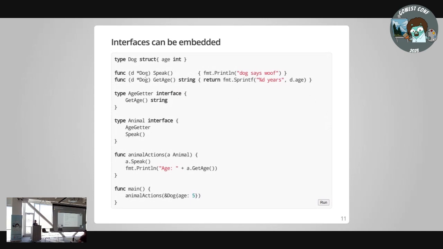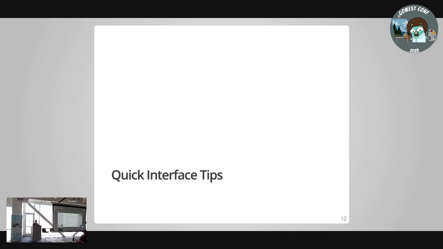So rather than making lots of big interfaces, we'll come back to that, we can describe an age getter, which has one method, and I can describe an animal, simply embed all of the behaviors of age getter into the behaviors of an animal, and an animal can now speak and it can get age. You don't have to make multiple interfaces. You don't have to duplicate yourself, make tiny interfaces, and you compose them up into more complex behaviors. And the more you go, the more you realize the tinier the interface, the better.